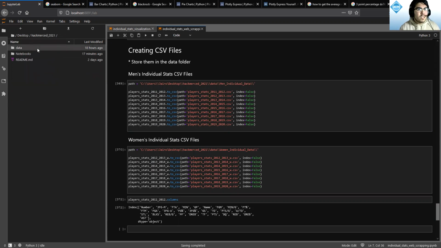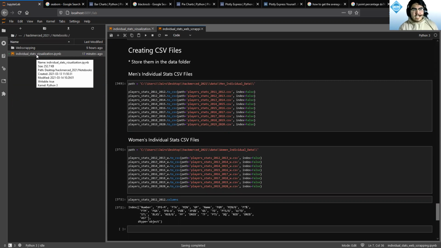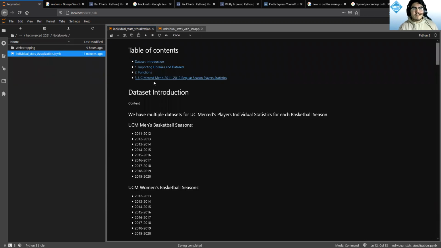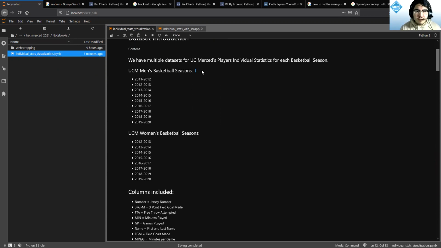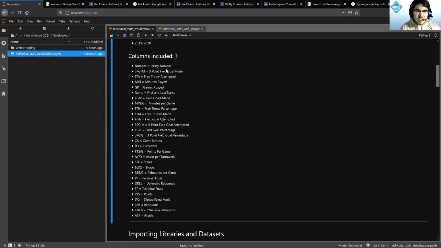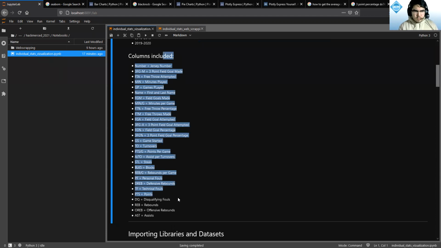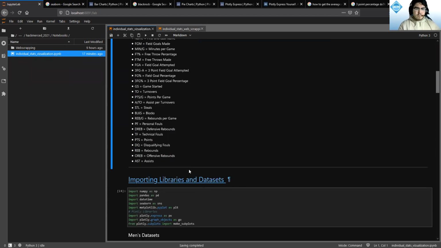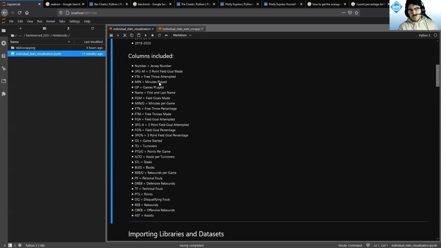But now let's go to the next notebook, which is the individual stats visualization. There's a table of content. There's a dataset introduction, basically saying here's how many seasons of the datasets that we have, and these are all the columns that the datasets are composed of, and what each one of them means.